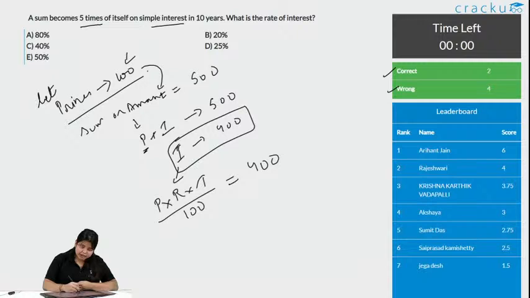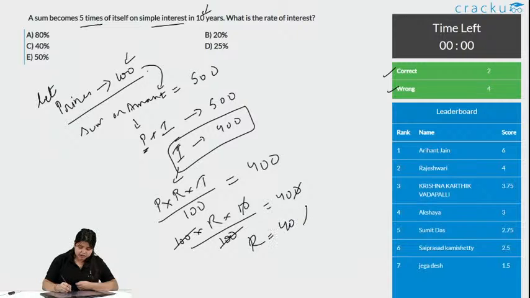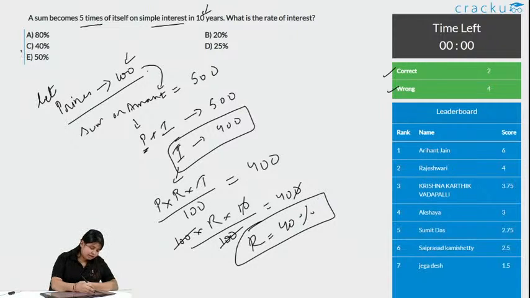We need to find the rate. We know the time is given here, 10, and the principal is 100. So it is 100 into rate into time, which is 10 here, divided by 100, is equal to 400. 100 cancels, 0 and 0 are cancelled here. R is equal to 40% and this is the correct answer. So, option C is the correct answer.